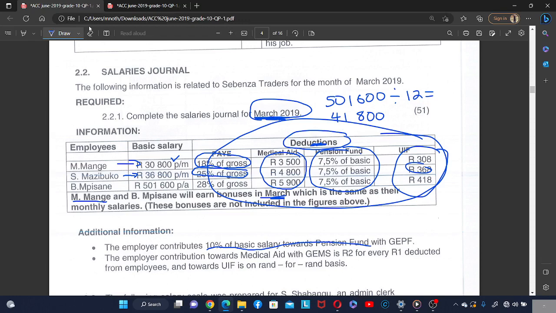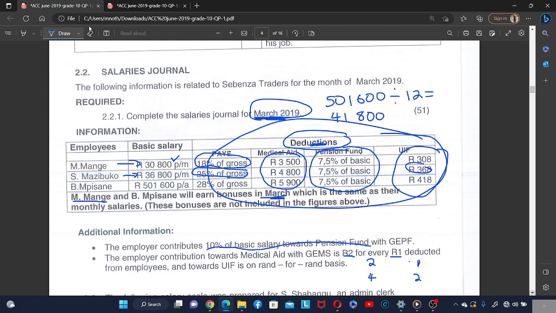Point number 2, the employer contributes towards medical aid with GEMS is 2 rand for every 1 rand. So this means that if the employee is contributing 1 rand, the employer will contribute 2 rand. If the employee is contributing 2 rand, the employer will contribute 2 times this, which is 4 rand.